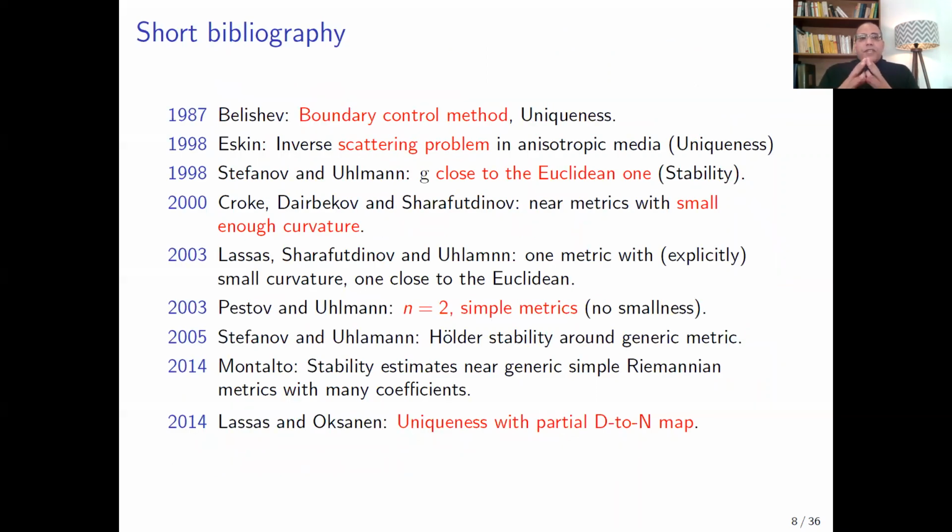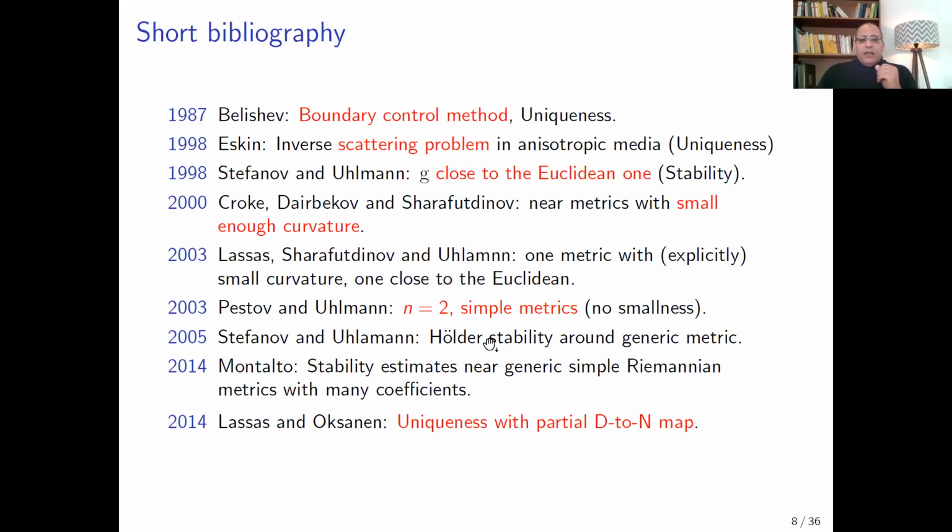Let me give you a very short list of the major contributions in this topic. Of course, there are many works by Belishev and Belishev-Kurylev using the boundary control method to prove the uniqueness of this kind of problem. Eskin proved the uniqueness, but using another kind of measurement, the scattering inverse problem. The first result for the stability is given by Stefanov and Uhlmann when the metric G is close enough to the Euclidean one.